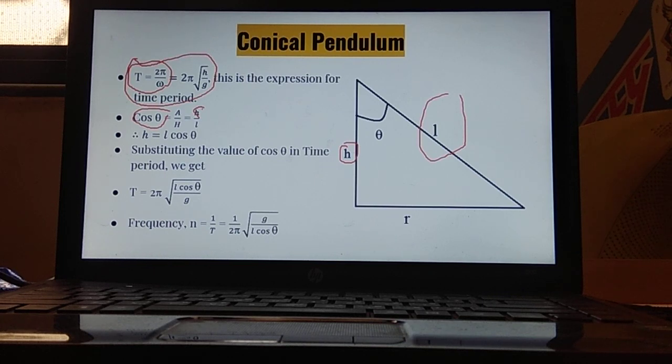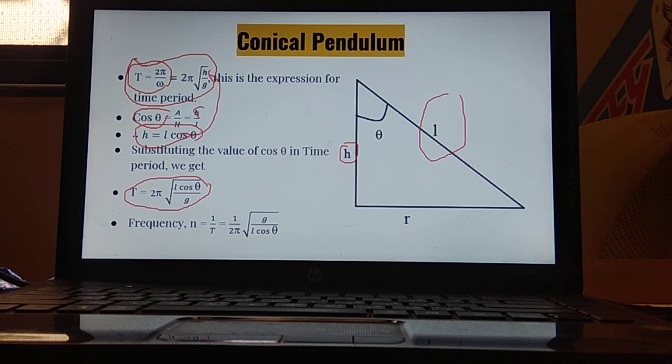We want the value of H, so I can take L over here. What I will be getting is H is equal to L cos theta. We can substitute this whole value over here. After substituting, what will we get? T is equal to 2 pi root L cos theta upon G. This is the time period we have got.